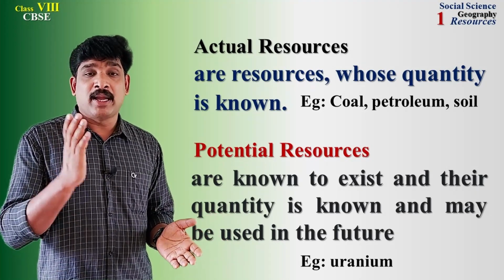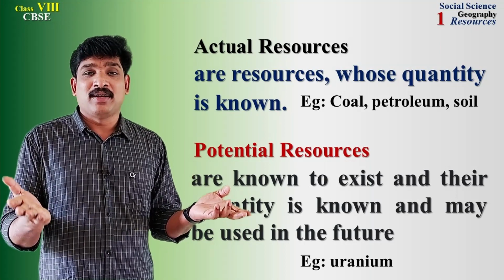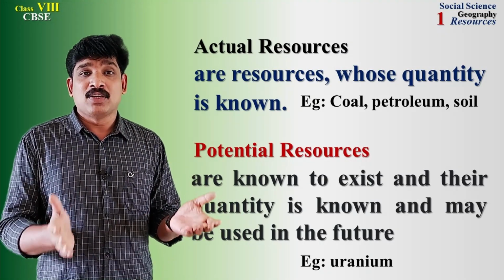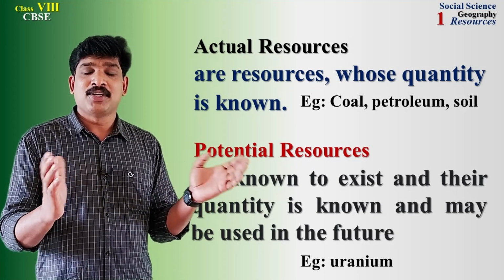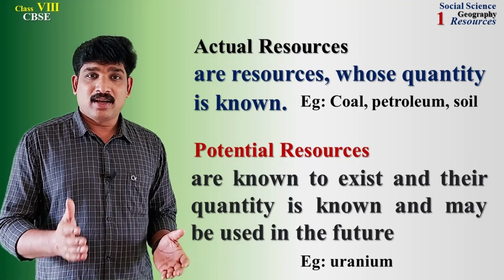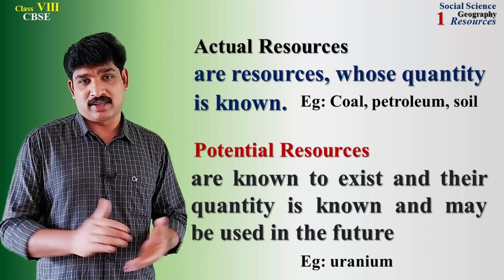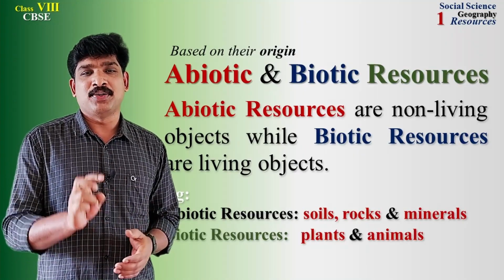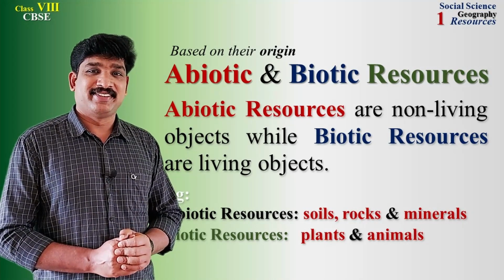High-speed winds were a potential resource 200 years ago. Today, they are not potential resources, they are actual resources, because we started using this resource when we got the technology to tap and use it. Now in India, we generate energy using windmills in Tamil Nadu and Gujarat. Based on their origin, resources are further divided into two: abiotic and biotic resources.